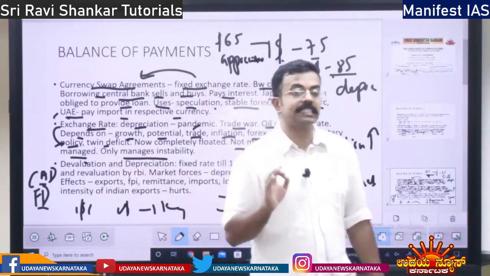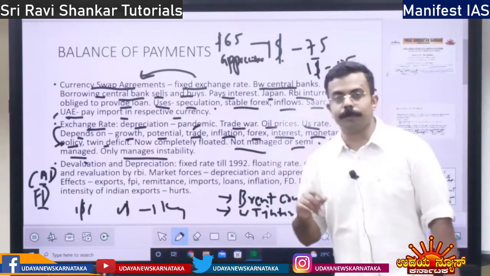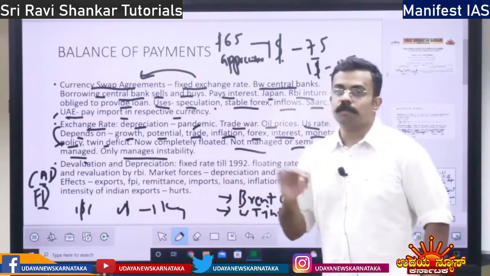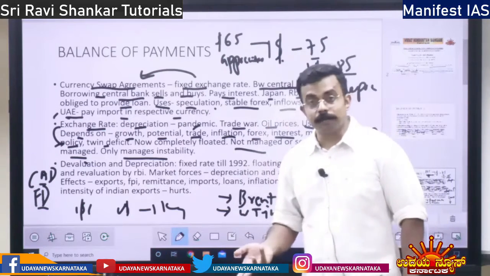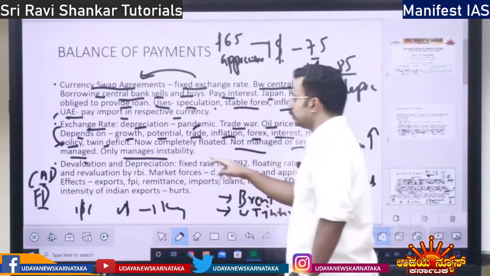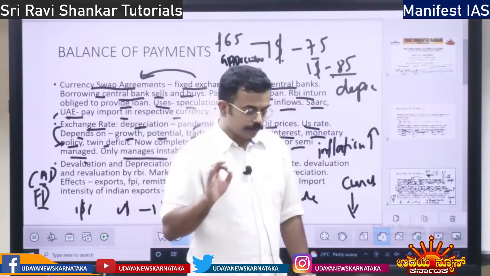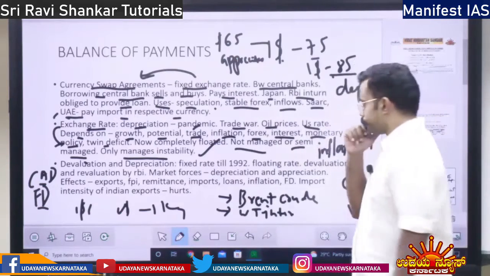Whenever there is instability, what does that mean? Today the rupee is 75 rupees to $1, then suddenly it becomes 150 rupees. That is too much depreciation at once. So that is instability, right? So in those conditions, the RBI will pitch in. Otherwise, the RBI has nothing to give and take with respect to the rupee, right?